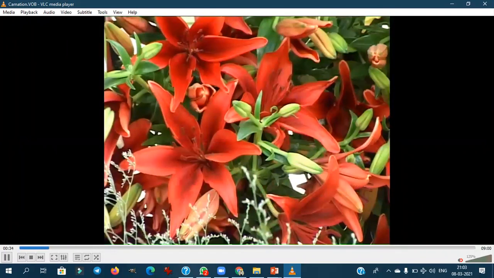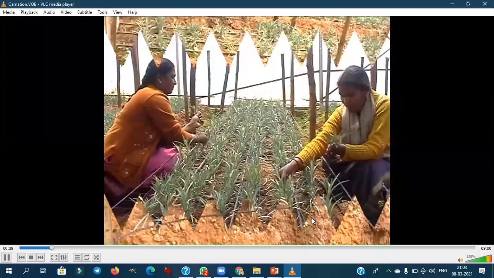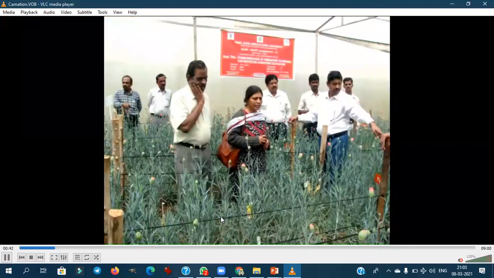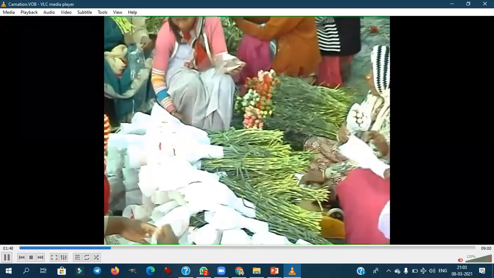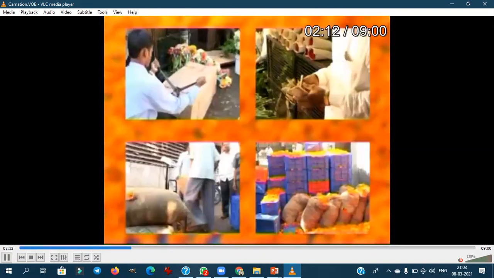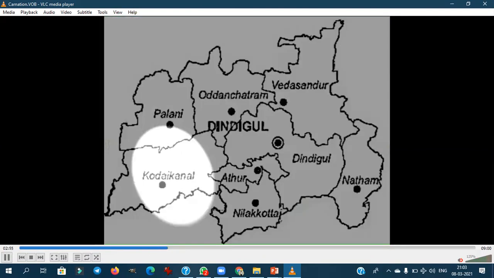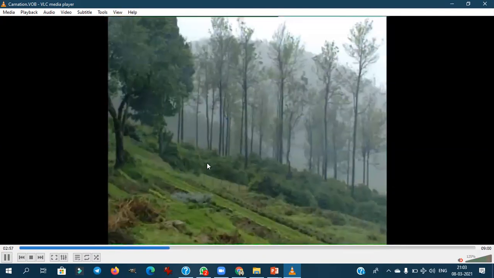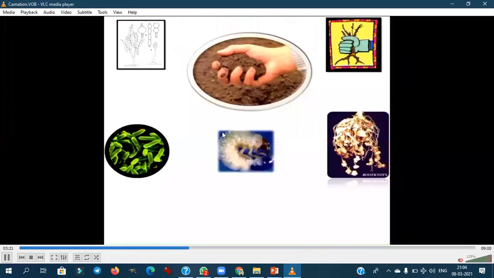These are all the possible ways. This is the first stage. Fully grown crop. This is how the bunching is done. Only in the cooler parts this crop will grow, that too in protected cultivation. This is the major problem.